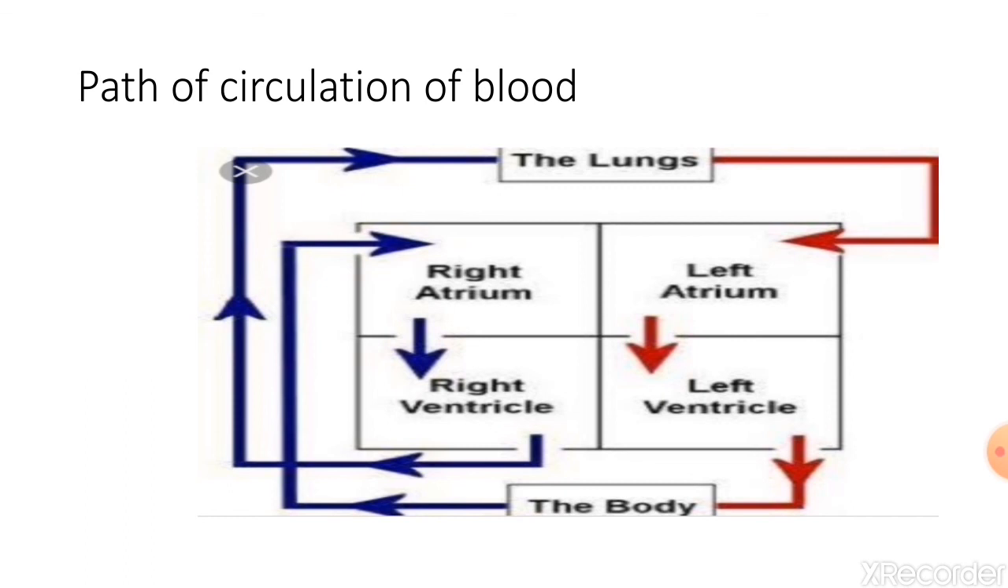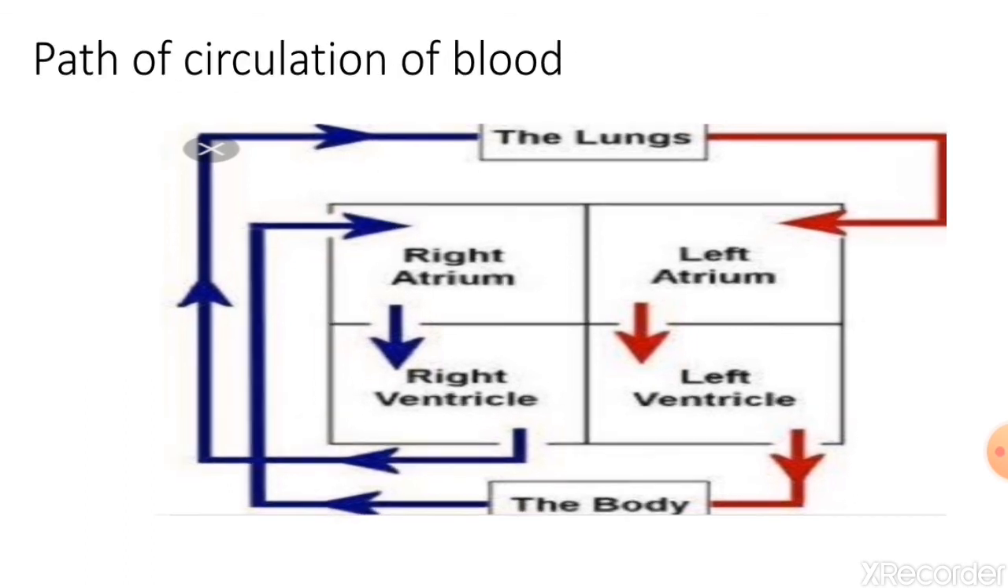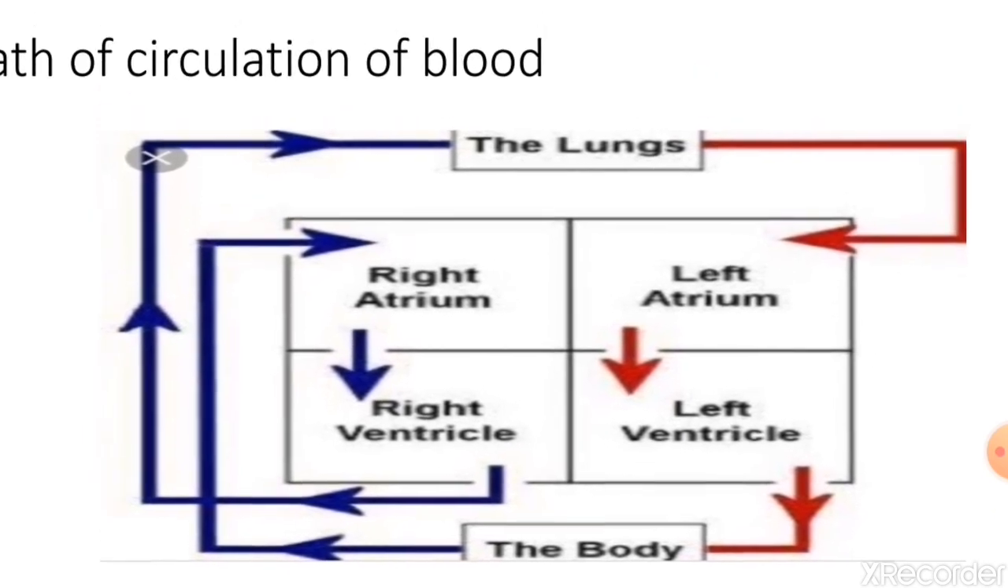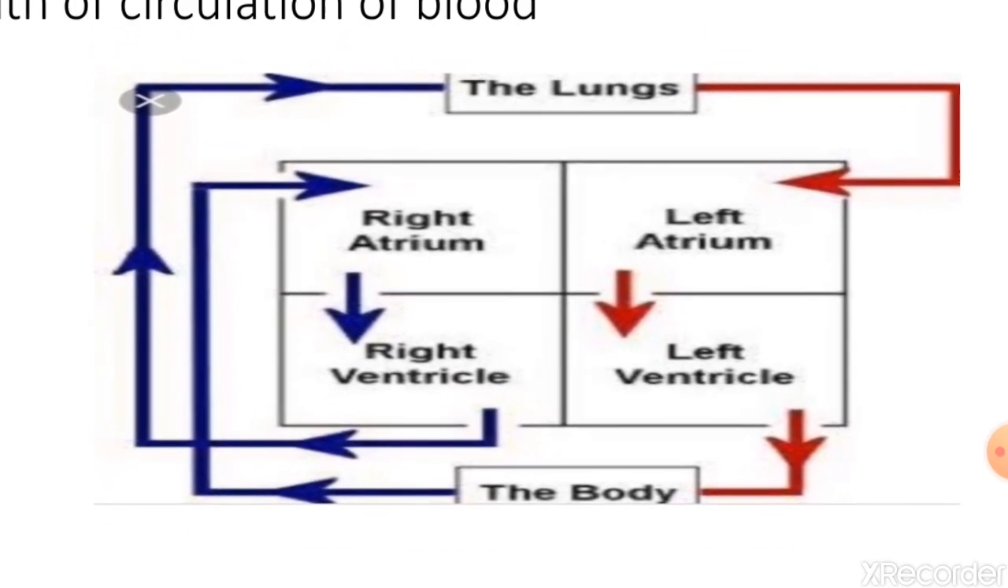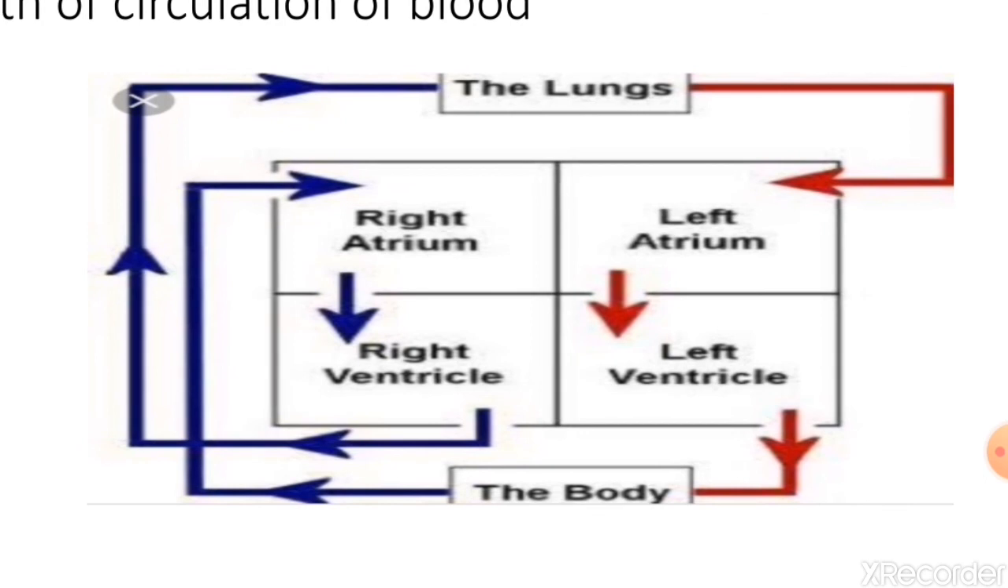Here again one path of circulation is given. This rectangular box is the heart's 4 chambers. Now we have to see these arrows. Blue arrows are impure blood and the red arrows are pure blood. We have to start from the body. See, the body, veins, these blue lines mean carrying the impure blood, means it is veins.